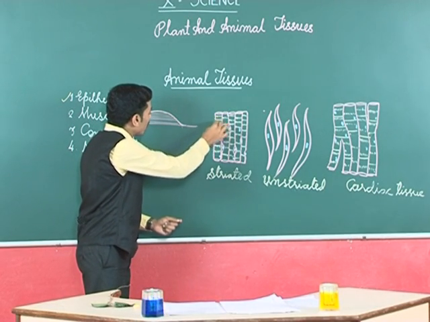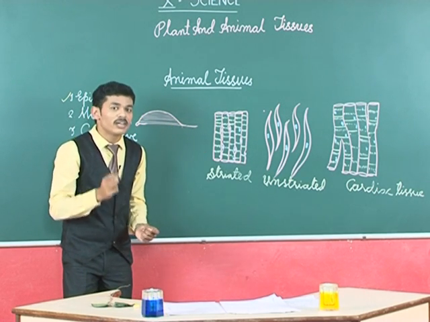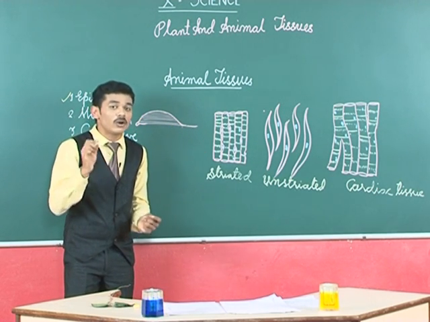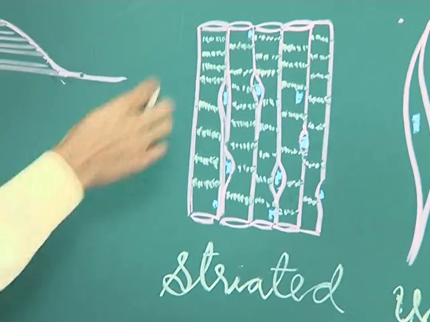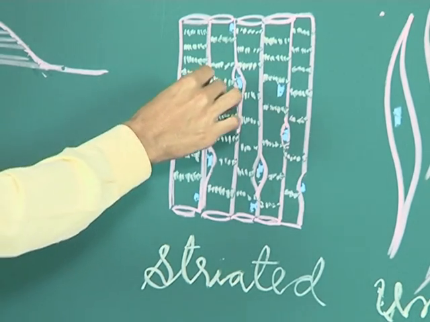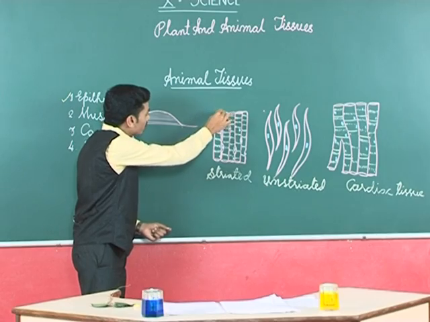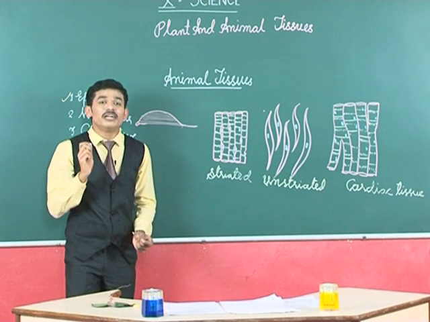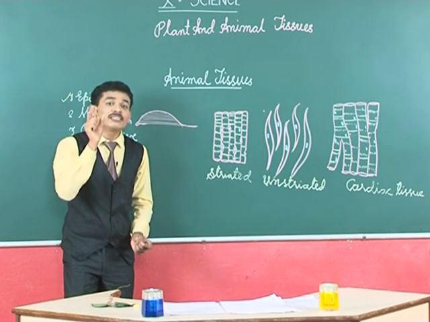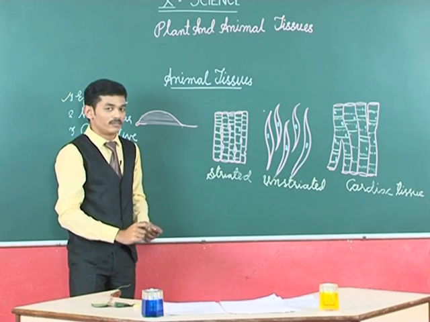And please look at the diagram. Here, these are long, elongated cells. Because of these long, elongated tube-like structures, these cells are called fibers. These are unbranched, you can see the striations, but they are multinucleated. In a single fiber, you can find more than one nucleus.